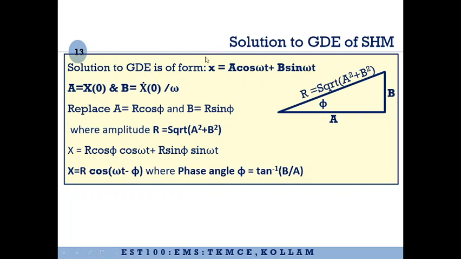One way of writing the general solution for the governing differential equation is a cos omega t plus b sin omega t. You have to remember the value of a as well as the value of b. Another way of writing the general solution is r into cos omega t minus phi. Again, phi is tan inverse of b by a, r is square root of a square plus b square. This you can remember by remembering this triangle.